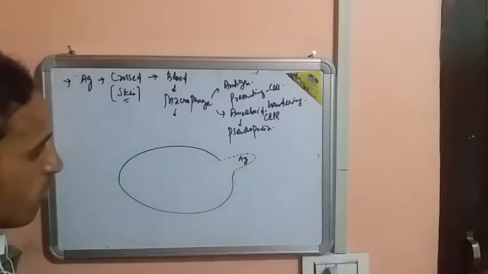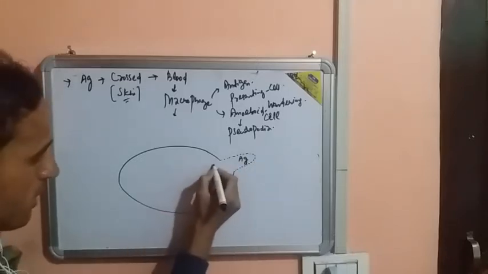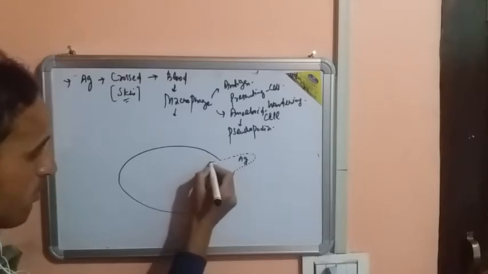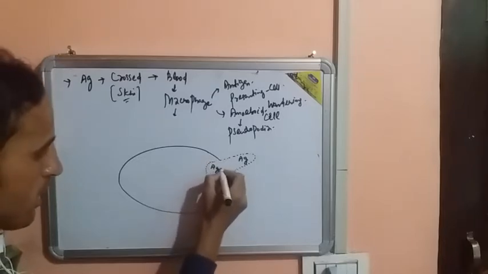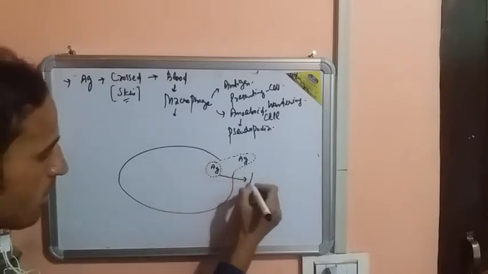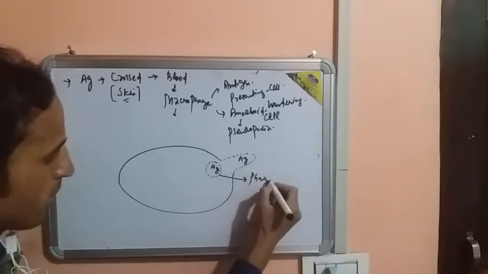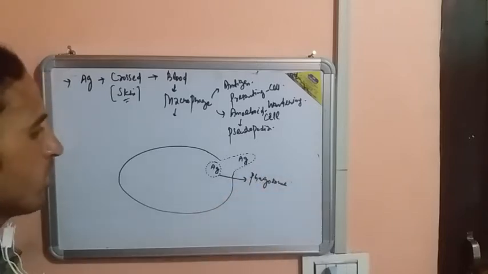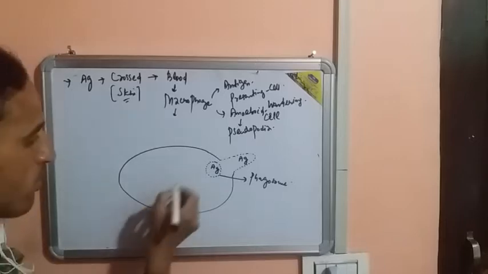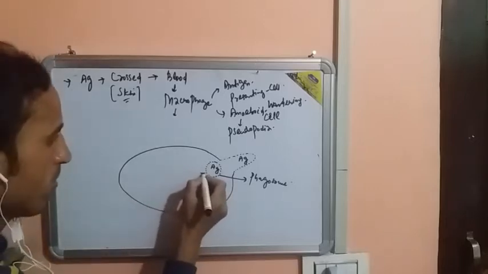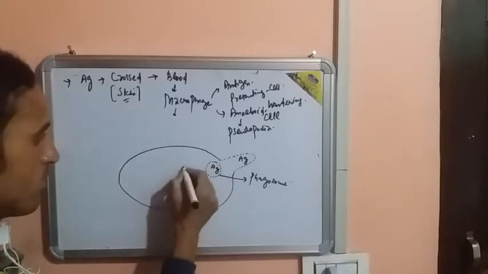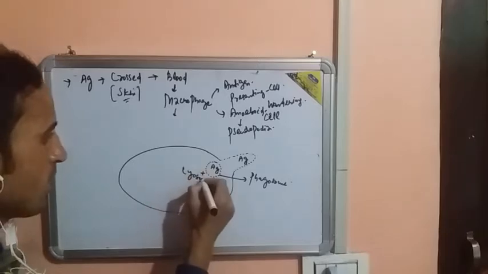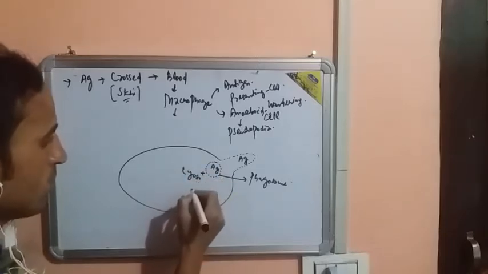Once the antigen is captured, it binds with a vacuole, and this structure is now called a phagosome. This structure we call a phagosome. So once the phagosome is formed, it later binds with, I will write here plus, a very important structure called a lysosome.